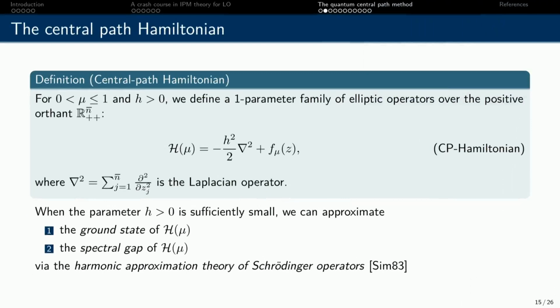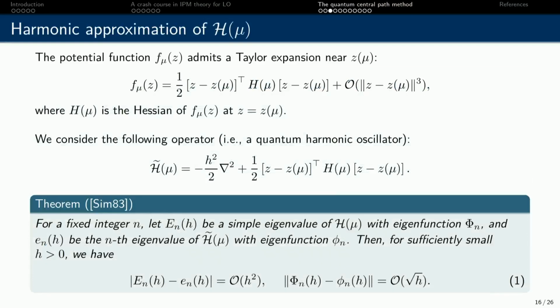And when h is sufficiently small, we actually have theoretical results to characterize both the ground states and the spectrum gap of this Schrödinger operator, which are necessary if we want a more rigorous analysis of the adiabatic quantum algorithm. So here are some of the results that we borrow from functional analysis. This is called the harmonic approximation theory of Schrödinger operators in the semi-classical regime.